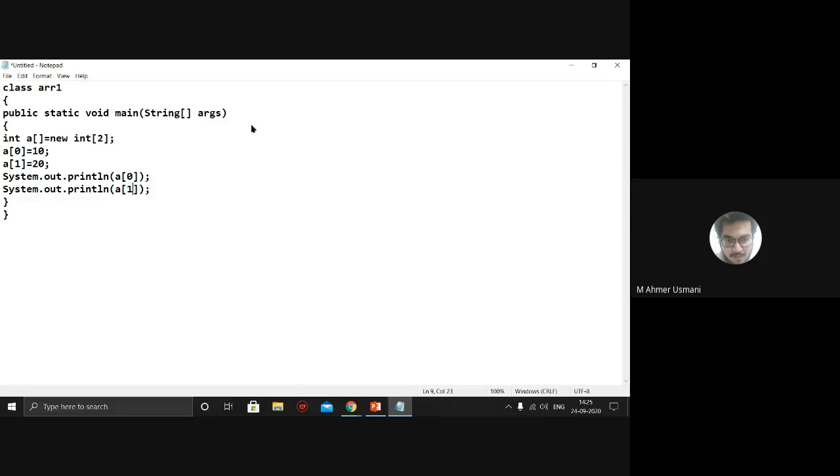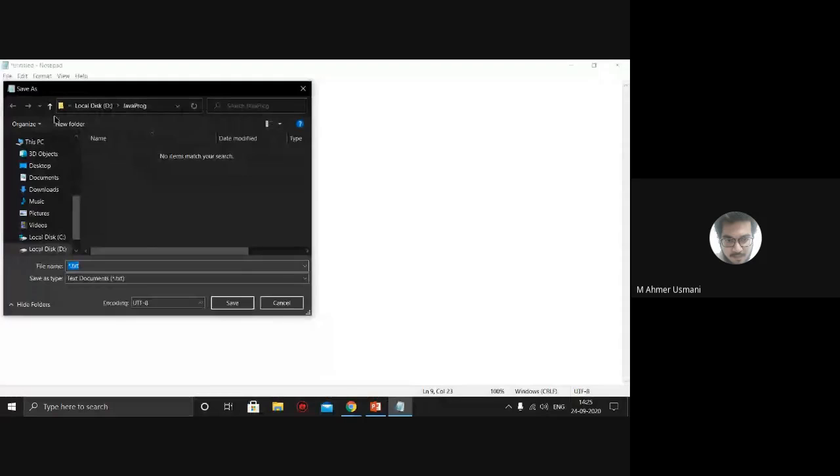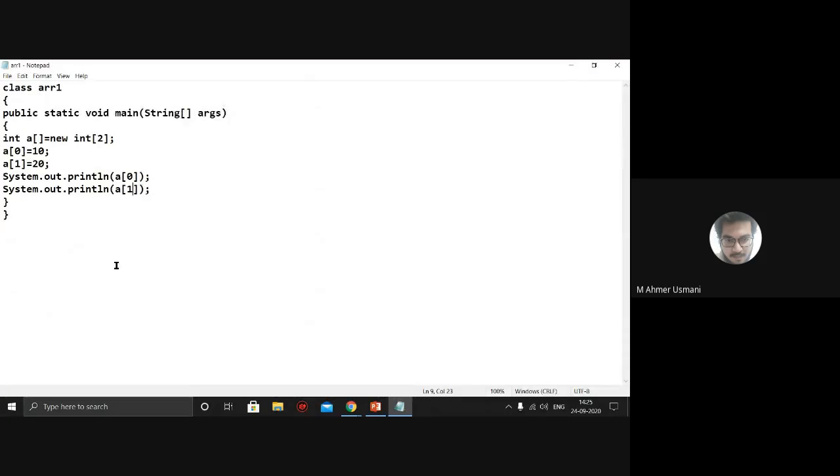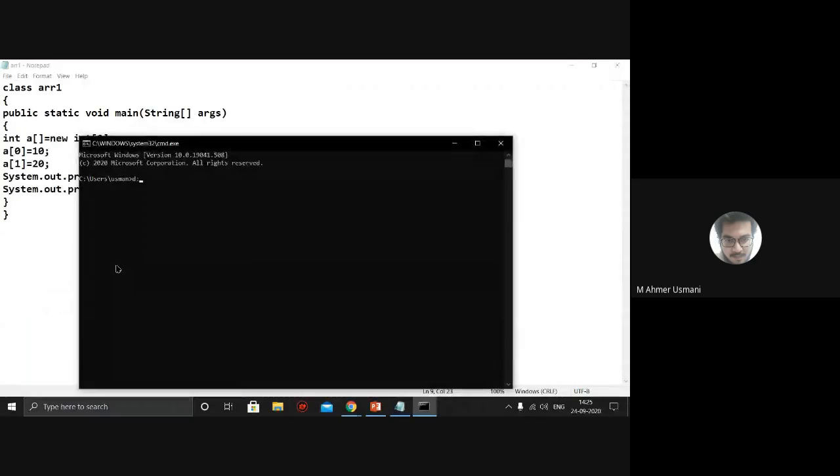Okay, so the program name will be arr1.java. Okay, I've saved the program. I will just go to the run window, cmd, D drive, cd java program, javac array1.java. Compile, no error. Let's try to run it. arr1, and I'll just press enter. So what I've got is 10 and 20.